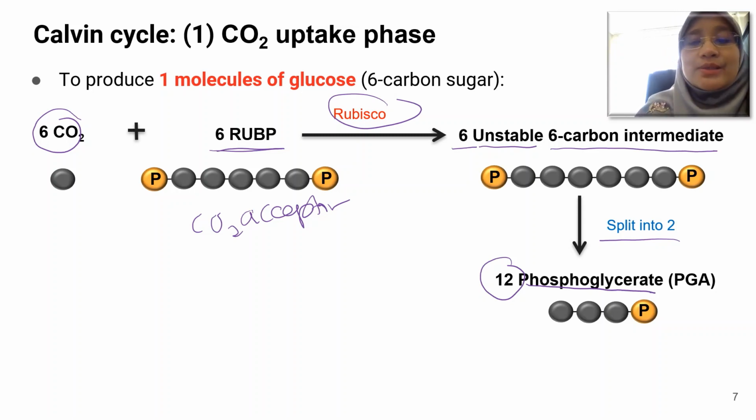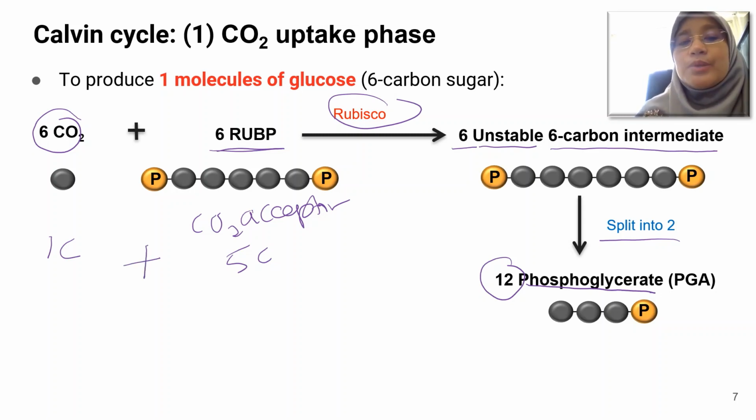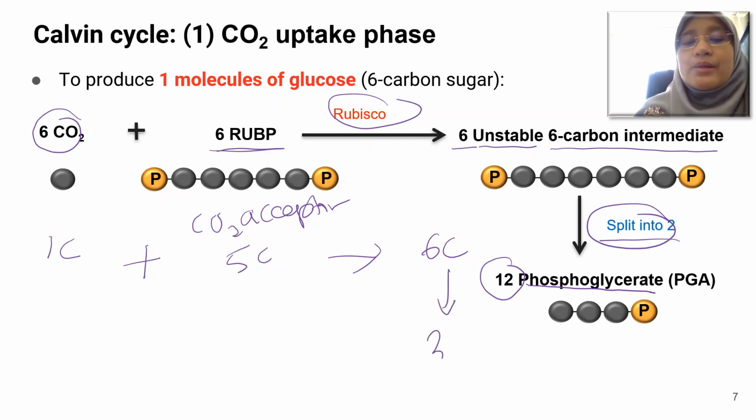Carbon dioxide has 1 carbon, RuBP has 5 carbon, and the combination of these 2 molecules produces a 6-carbon intermediate that is not stable, and then it splits into 2 molecules of 3-carbon sugar.